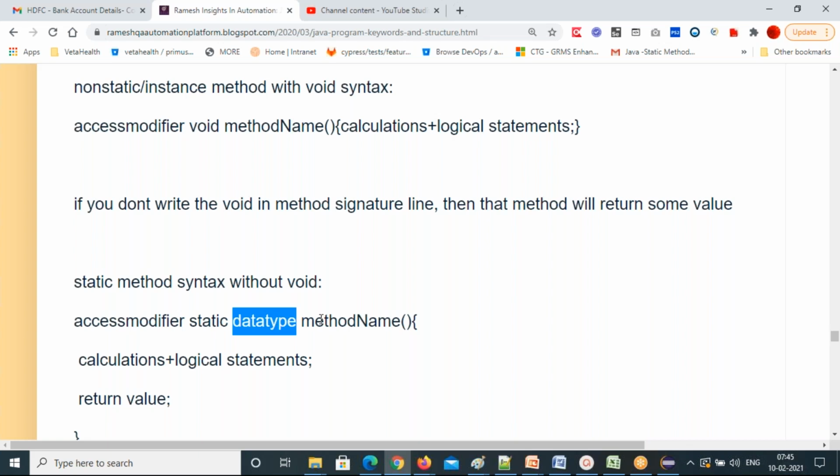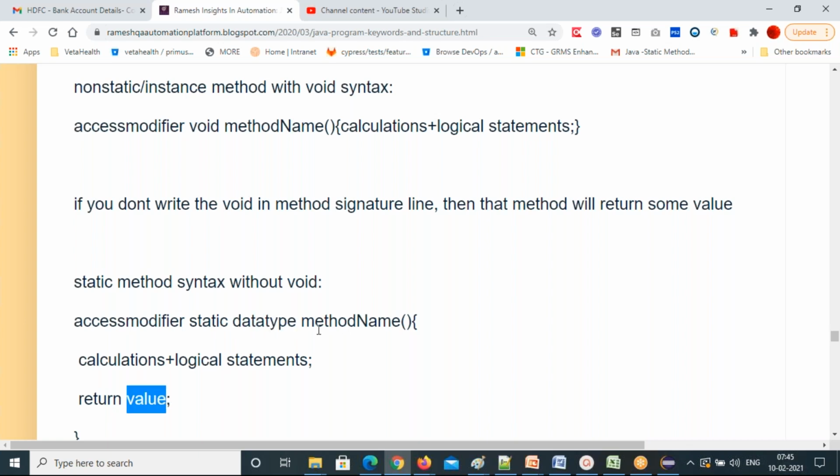So it tells you that after execution of this entire method, this method is going to return a value of this data type for you. That's the meaning of that. And how will you get this value?